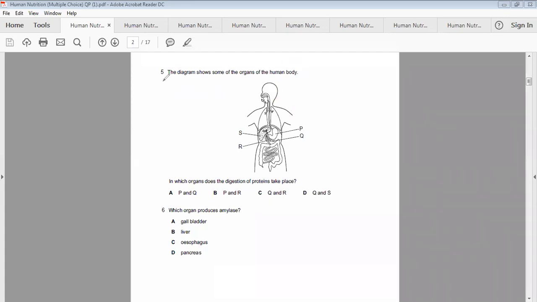Now another MCQ. The diagram shows some of the organs of the human body. It's clearly shown that it's a digestive system, right? Now there are so many labelings: P, Q, S, and R. In which organ does the digestion of protein take place? As far as protein digestion is concerned, we have already studied that protein digestion takes place in the stomach because of the pepsin and renin plus HCl. So this is a correct option.